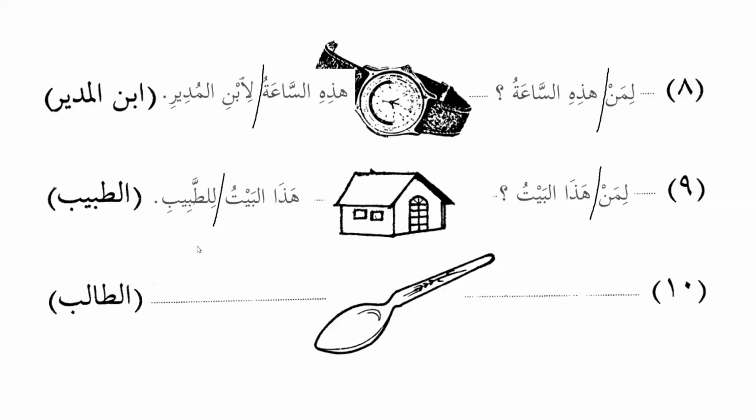Then we have mil'aqatun. So what should I use? Liman hadha al-mil'aqatu or hadhihi al-mil'aqatu? Please tell me quickly. هذه, excellent. So why do we say هذه الملعقة? Because ملعقة is feminine. Excellent. So that's why we will say لمن هذه الملعقة. And we want to say that this spoon belongs to the student. So we will say هذه الملعقة للطالب. This spoon belongs to the student.